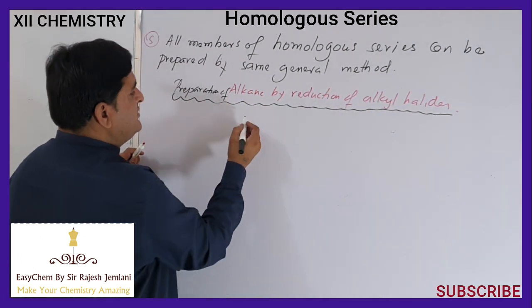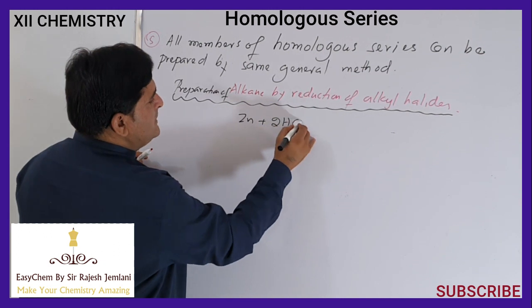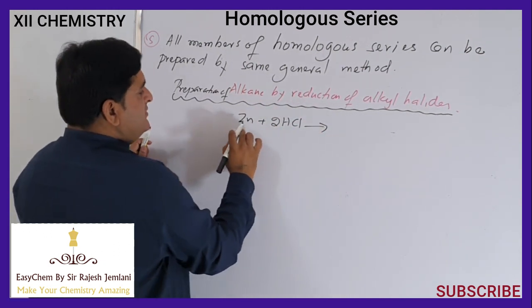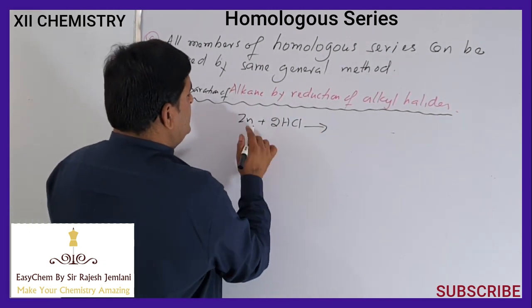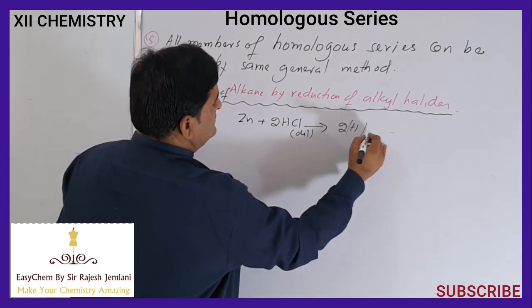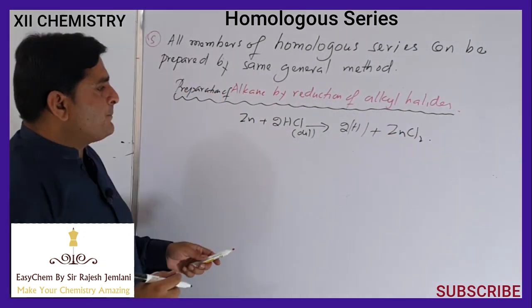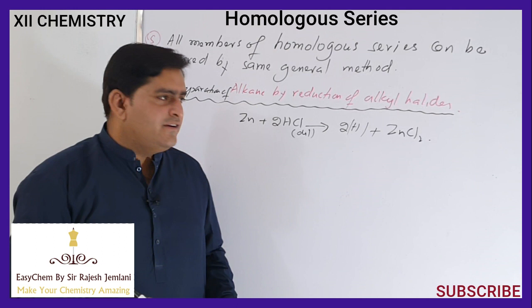To carry out this reaction, we need nascent hydrogen. Nascent hydrogen is obtained by the reaction of zinc and dilute HCl. We get 2 nascent hydrogen and zinc chloride. This nascent hydrogen will carry out the reduction.